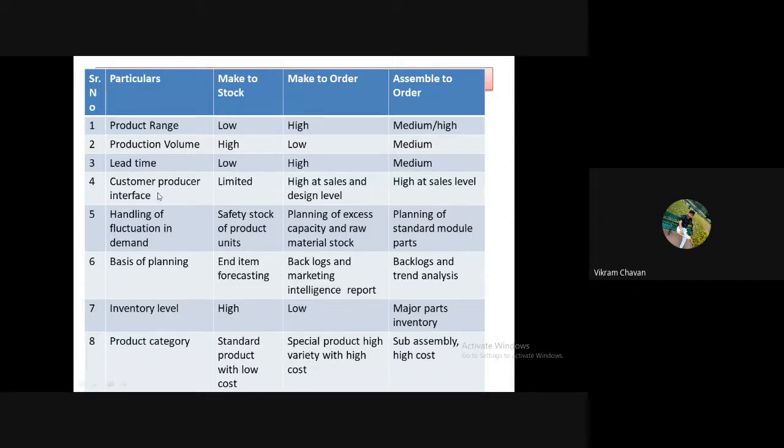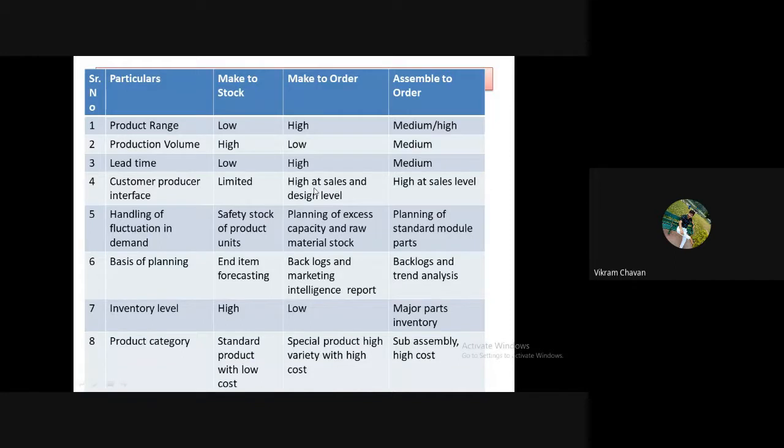So is there any customer producer interface? This is the particular thing. Customer producer interface means what? Whether the customer can interact with the producer or not. So in make to stock production, there is limited interaction, and that will be through the delivery channel, through their dealers, their retailers. Okay, direct contact will not happen between the customer and the producer in make to stock production.